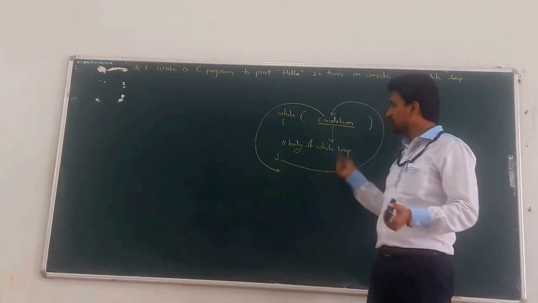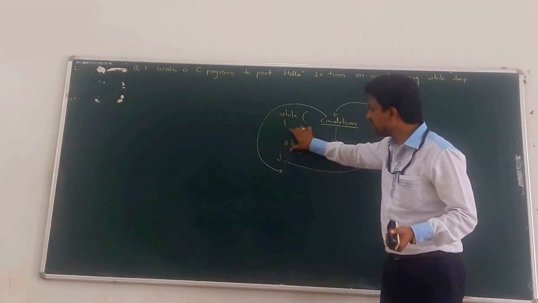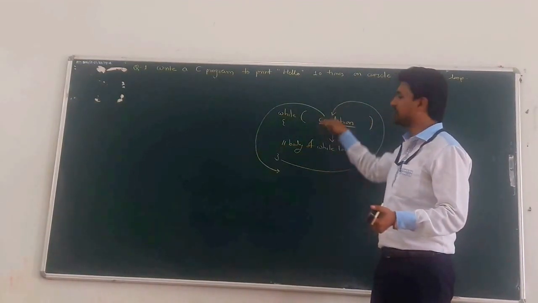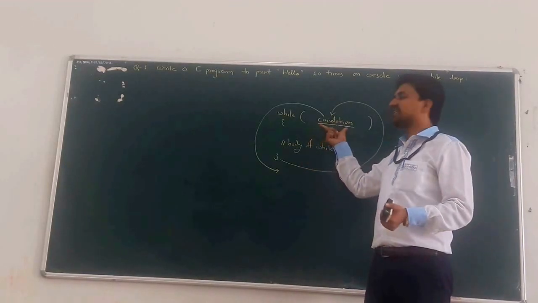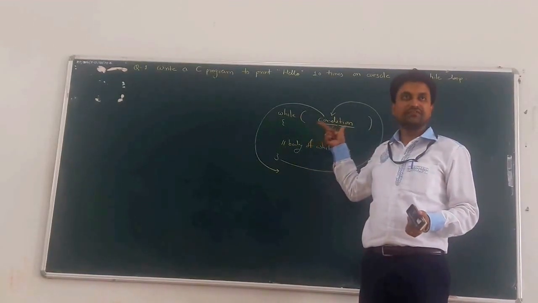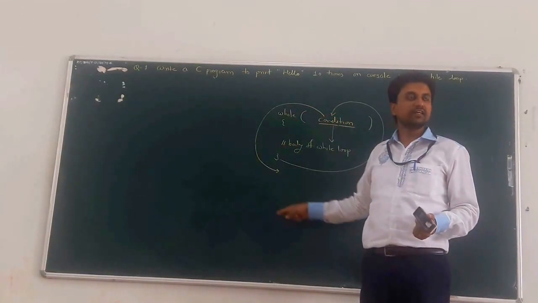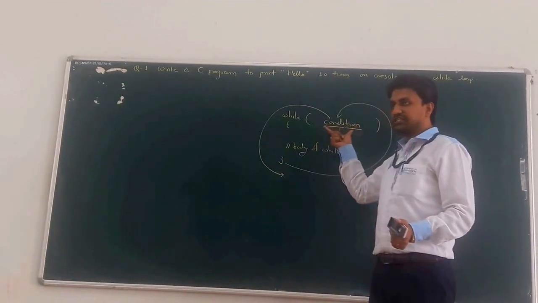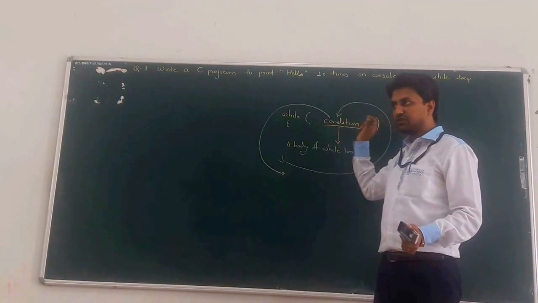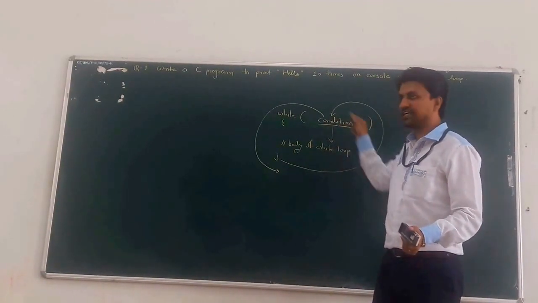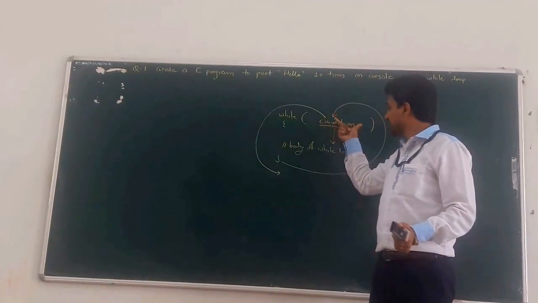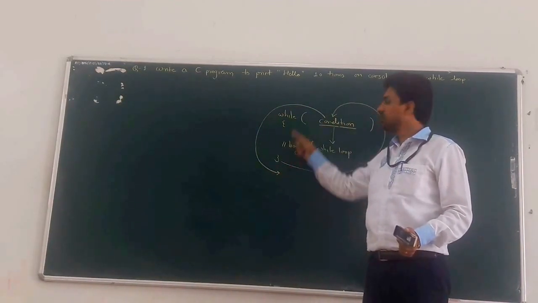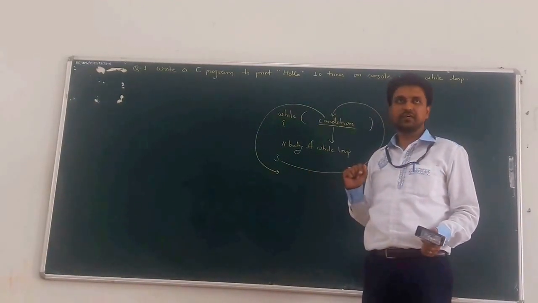That means what is the use of a loop? Whatever the common part or common body of the loop is, it gets executed how many times? Till the condition is true. If the condition is false, then the body does not get executed. So it depends on the condition. When the condition is true, the body gets executed, but when the condition is false, the cursor goes out of the body of the while loop.